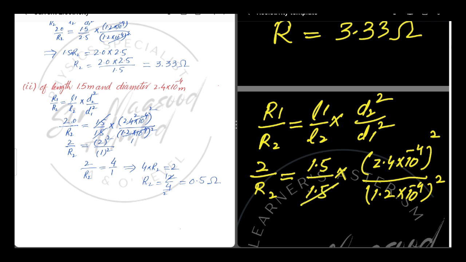Dear students, length is cut down. Now if you look at the diameter value, the new diameter is 2.4 into 10 raised to power minus 4. The initial diameter value is 1.2 into 10 raised to power minus 4. So the diameter is double, so we can cut it down. This is 2.